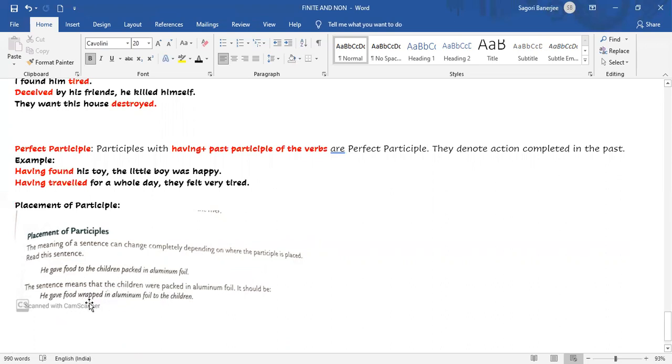We have to write, he gave food wrapped in aluminium foil to the children. Then this wrapped is telling about the food. Food is wrapped. In the previous sentence, packed was telling about the children, like children are packed. That is wrong. So depending on the placement of the participle, the meaning changes.